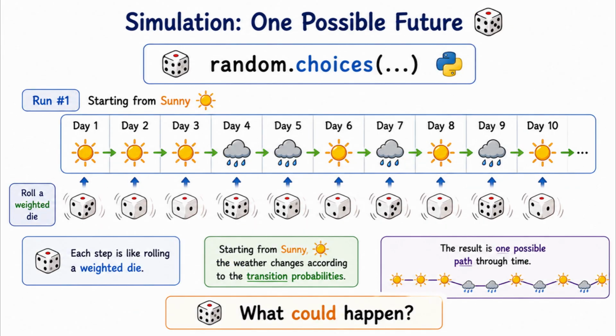Simulation uses randomness to generate one possible future. Starting from sunny, the weather changes according to the transition probabilities. Each step is like rolling a weighted die. The result is one possible path through time.